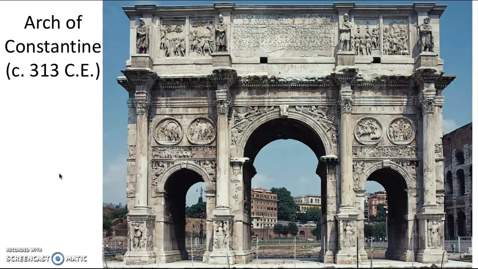While the arch features many original sculptures and reliefs, it also utilizes pieces of art that were stolen from other memorials. The statues along the top are from Trajan's rule, the medallions on either side are from the rule of Hadrian, and the Attic reliefs are from the reign of Marcus Aurelius.